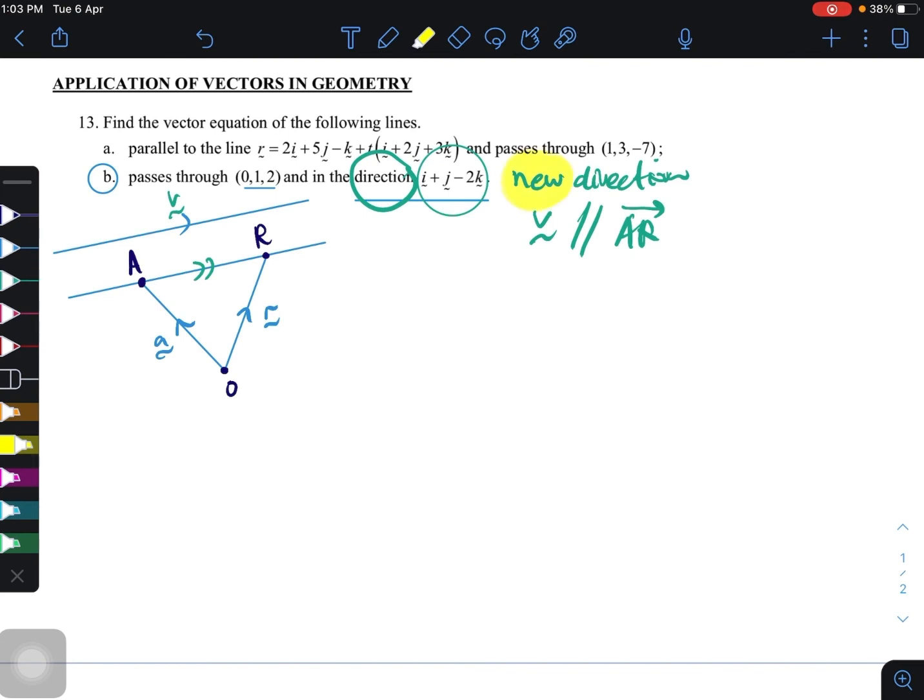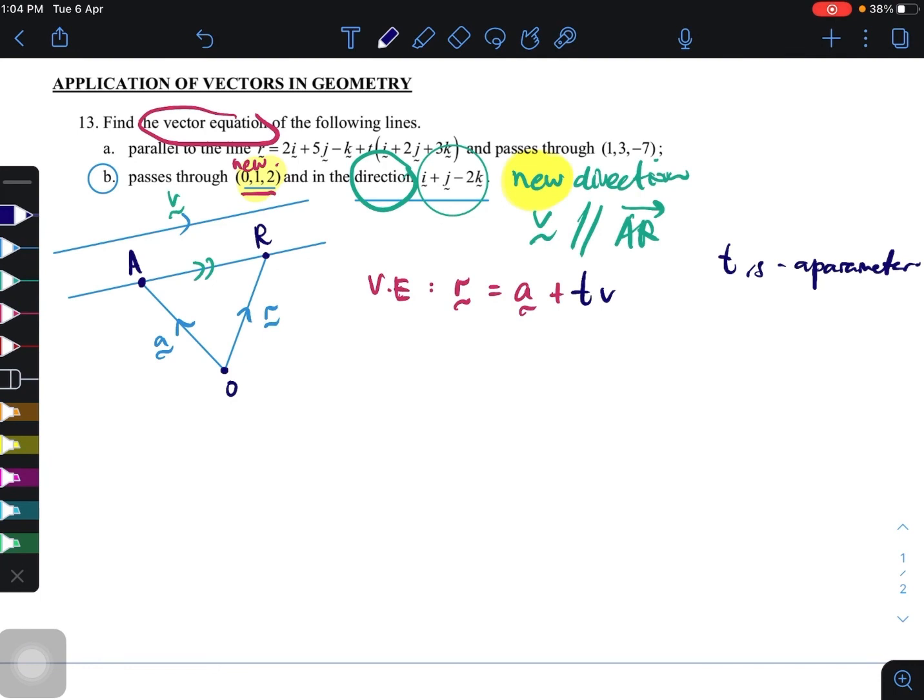And then dia kata passes through a new point. Kenapa saya kata a new point? It's because it's a new number. Of course, it's a different number, so of course it's a different line then. So our VE, sebab dia tanya pasal vector equation kan, the formula is r equals to a plus tv, right? Nak guna t boleh, nak guna s boleh.